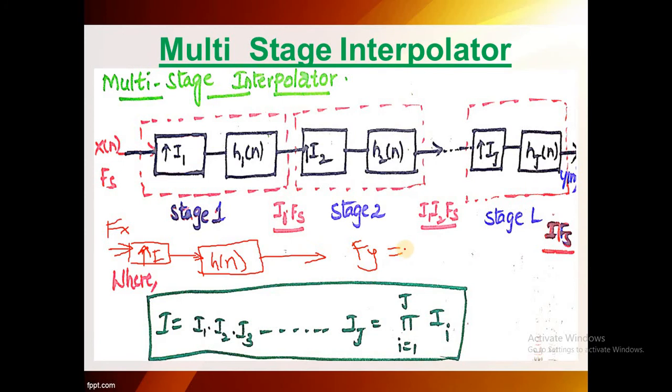In interpolation, in the first stage, also called the general form, if the input is Fx and the output is Fy, it involves only one interpolator, I, along with the anti-imaging filter. Let us discuss an upsampling process.